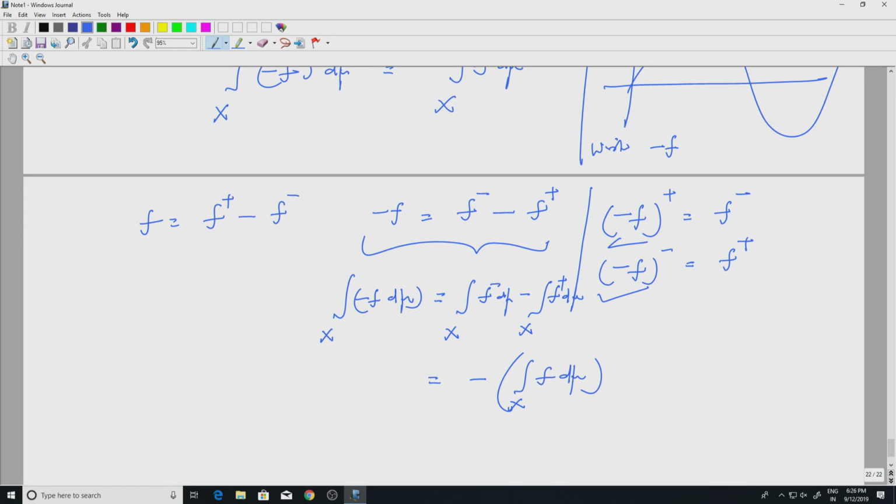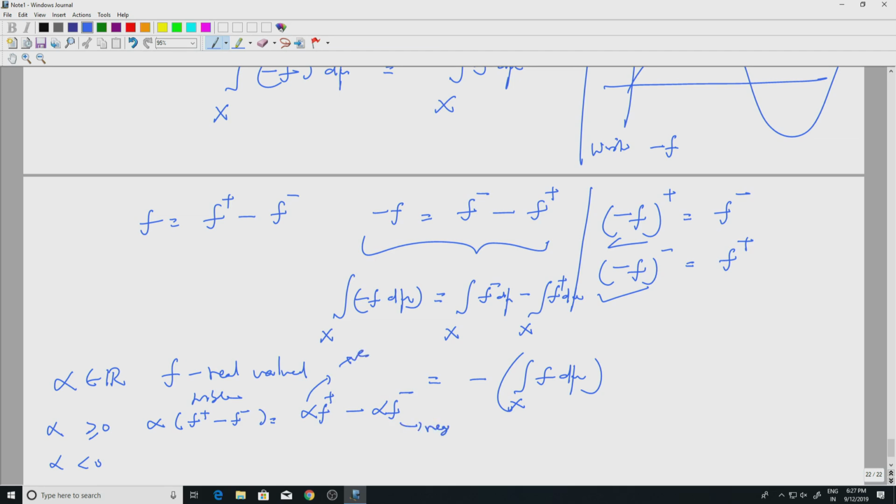Now if I have alpha in the real line and f is a real valued measurable function, let us take two cases, alpha positive and alpha negative. If alpha is positive, how will you write alpha f as f plus minus f minus? This would be alpha f plus minus alpha f minus, and this is the positive part because alpha is positive, this is the negative part, and you know how the integrals are, and alpha will come out because it is positive.